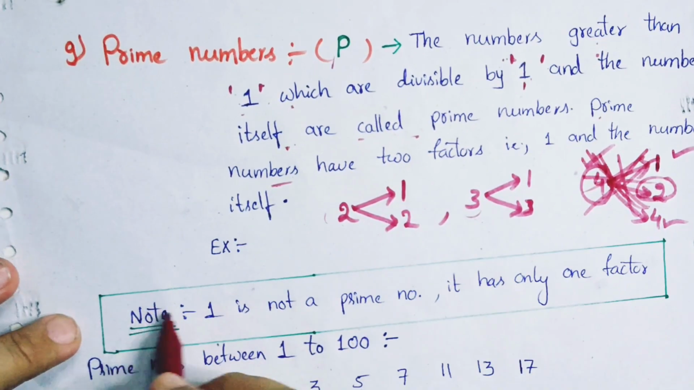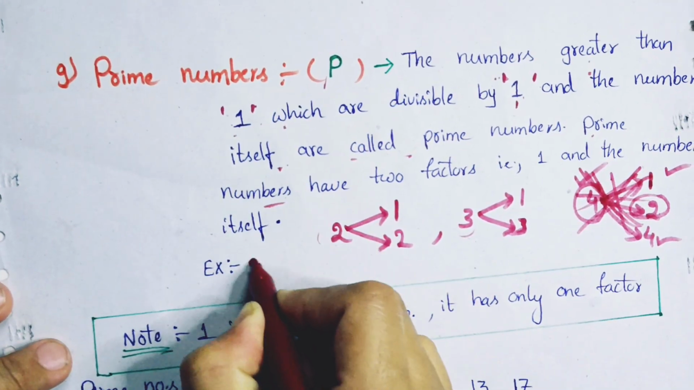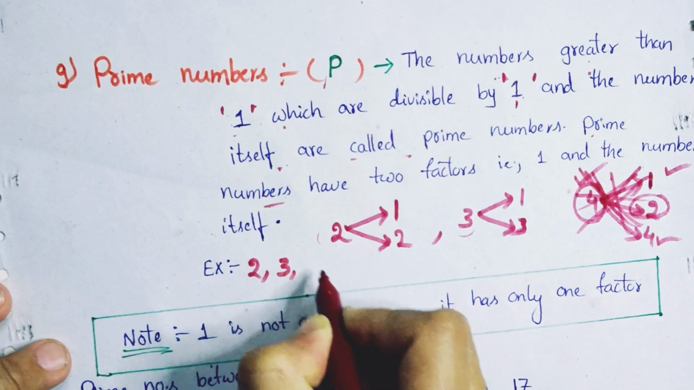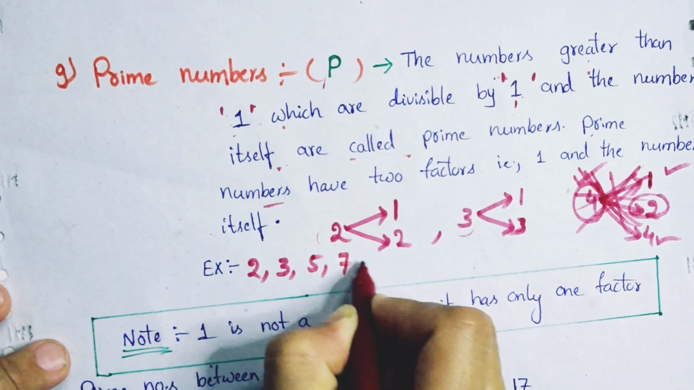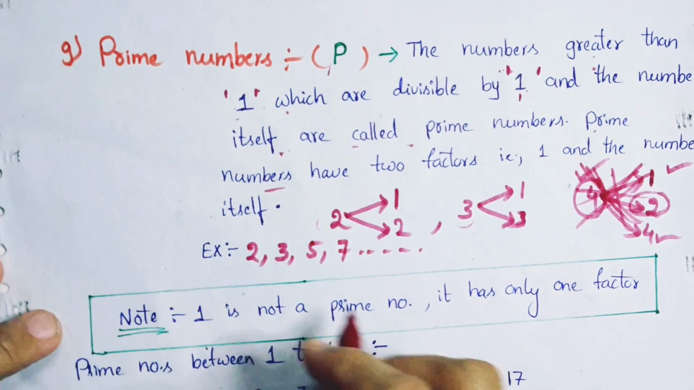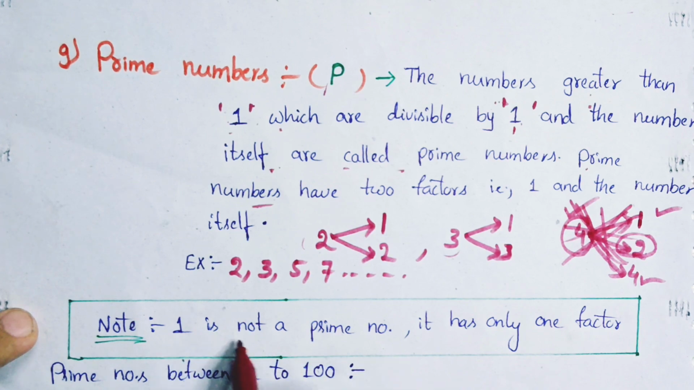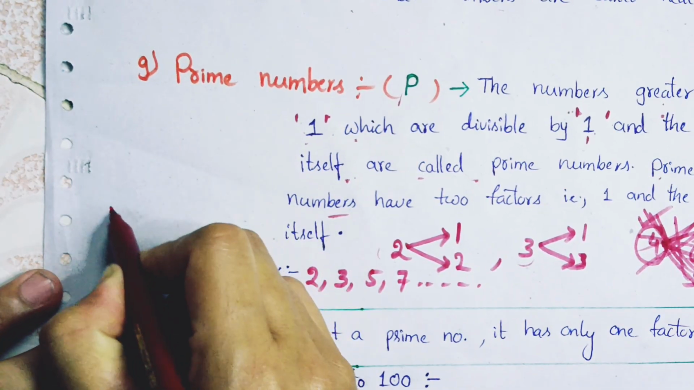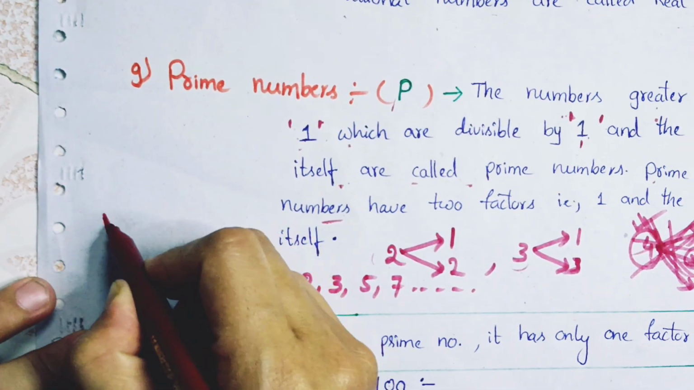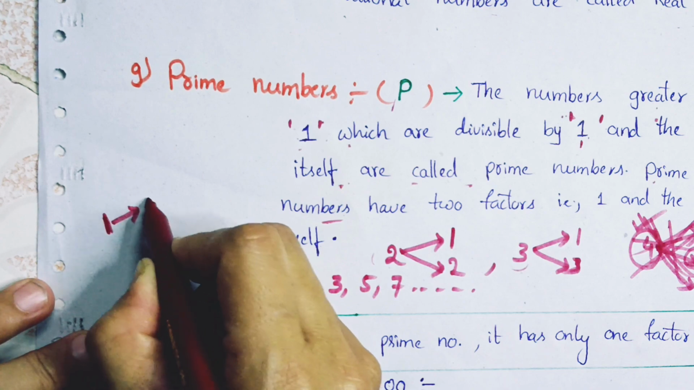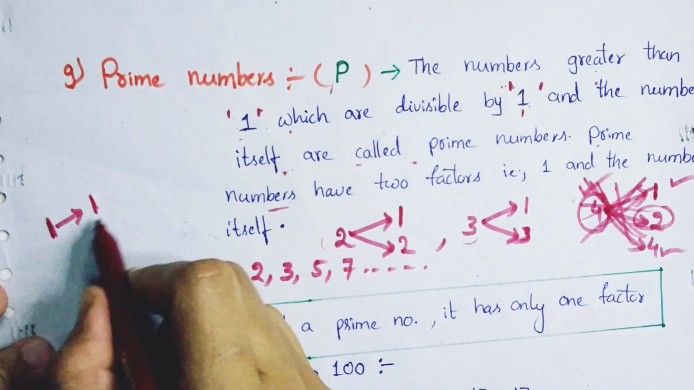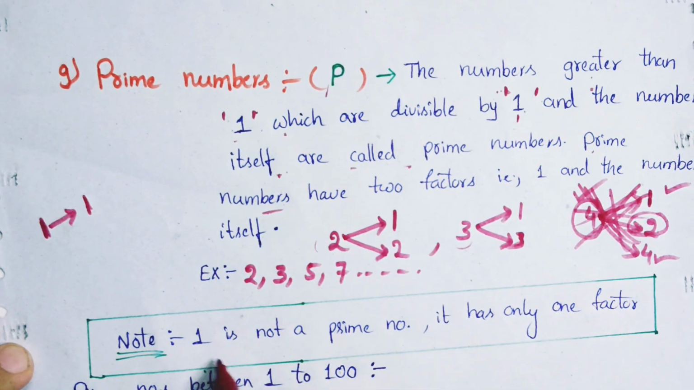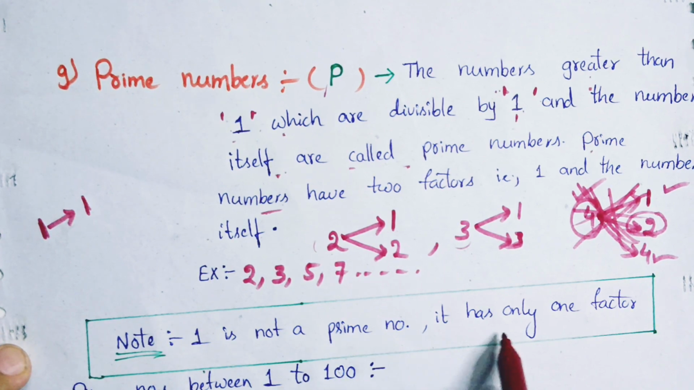So what are the examples of prime numbers? 2, 3, 5, 7, like this. Here is a note for you: 1 is not a prime number. It has only one factor. You may get a doubt, why ma'am, 1 is not a prime number? Because the factor of 1 is only 1. That's why 1 is not a prime number. It has only 1 as a factor.